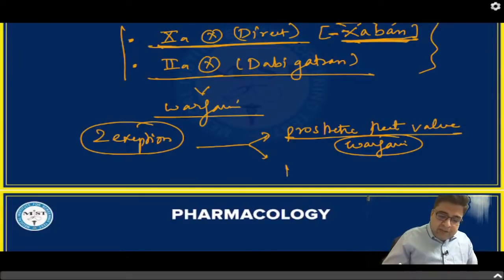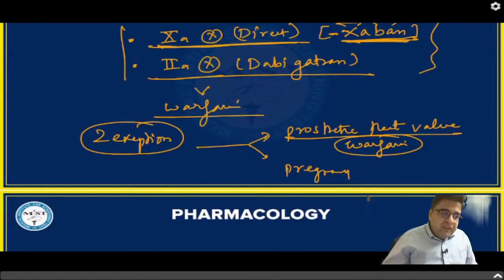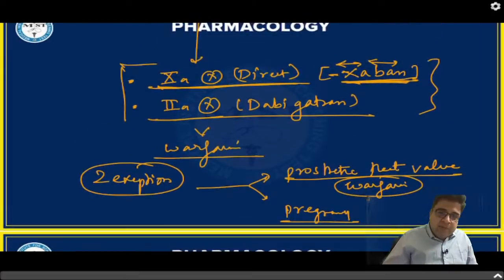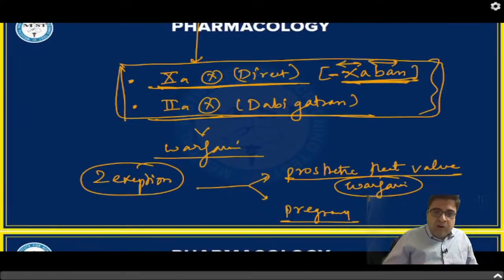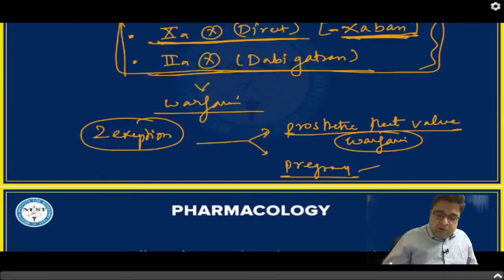The second is pregnancy. So if the female is pregnant, then again these new medicines, which are factor 10 inhibitors or factor 2 inhibitors, their safety is not established in pregnant females. So in pregnancy, we follow different guidelines.